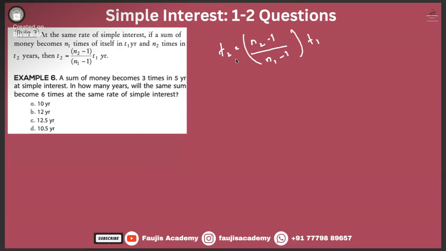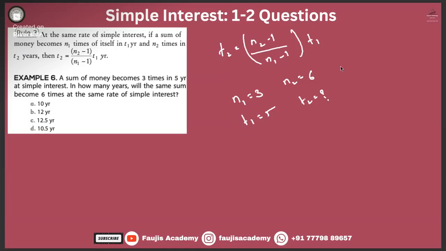Okay, so a sum of money becomes 3 times. That means n1 is equal to 3, t1 is equal to 5 years at simple interest. In how many years will the sum become 6 times? That means n2 is equal to 6 and t2 we don't know. This is what they are asked to find.